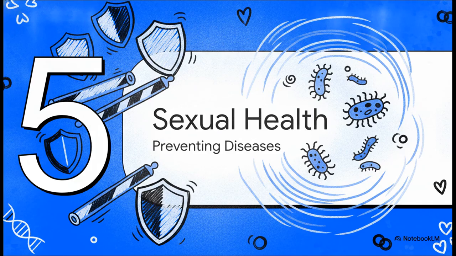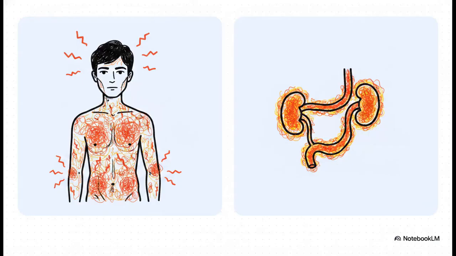Section 5. Sexual Health and Diseases. We must remember, students, that reproductive health isn't just about having children. It also means protecting oneself from large-scale bacterial infections. Let's look at two major ones: syphilis and gonorrhea. Syphilis symptoms include chink patches on the genitals, rash, fever, and joint inflammation. Gonorrhea, conversely, presents with a painful burning sensation during urination, oozing of pus, and severe inflammation of the urinary tract. Understanding these severe symptoms highlights exactly why sexual hygiene is absolutely paramount.